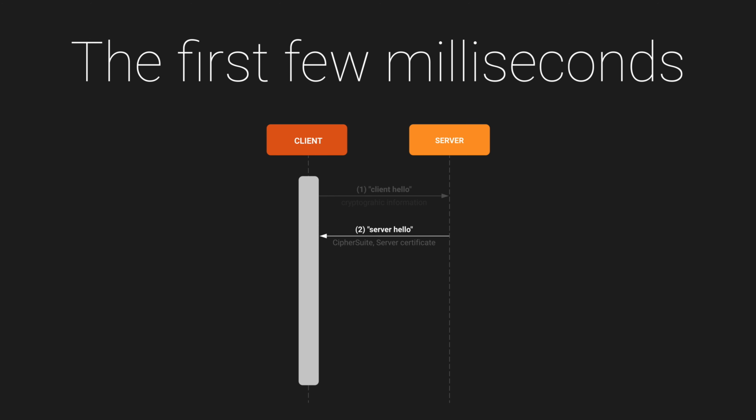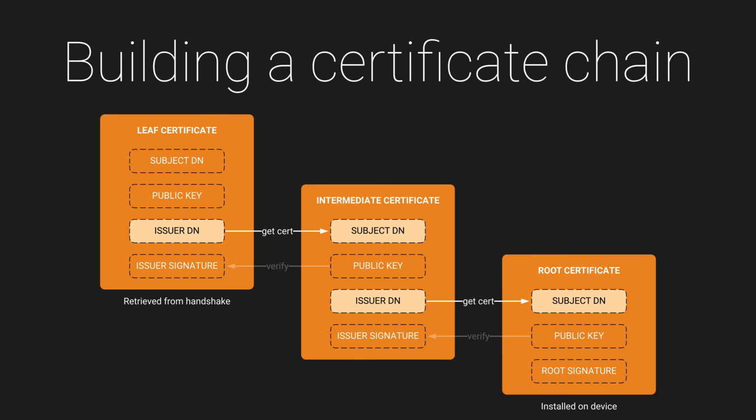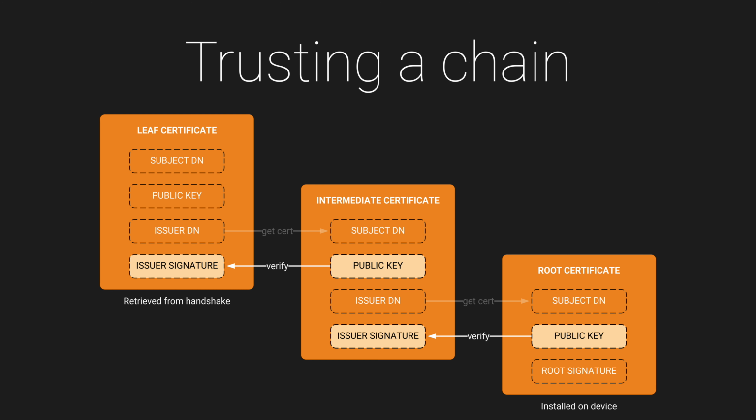The certificate identifies the server as the one you've connected to, and it's up to the client to verify that the certificate is valid. The client then builds a certificate chain using the leaf certificate retrieved from the handshake as a starting point. The issuer distinguished name from each certificate is used to find its parent certificate until we find a root certificate which is installed on the client's device. The public keys contained are used to verify the signature of these certificates, building a trusted certificate chain.